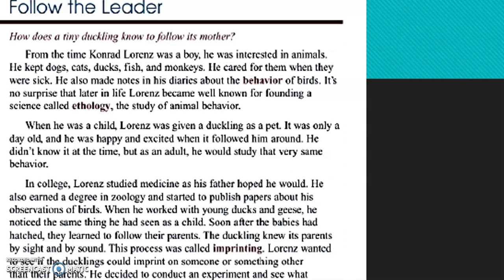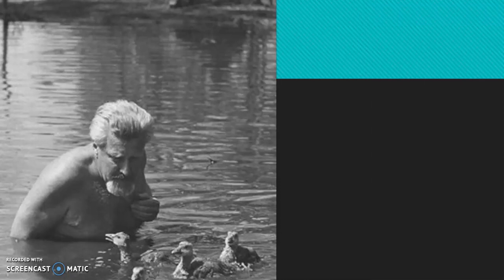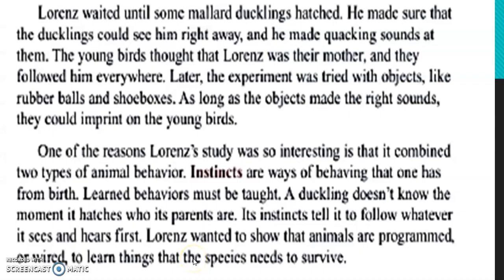So this is the idea that Lawrence studied the behavior of the animals and he became like the mom of the dogs. He did the sound and he acted very similar in this case.